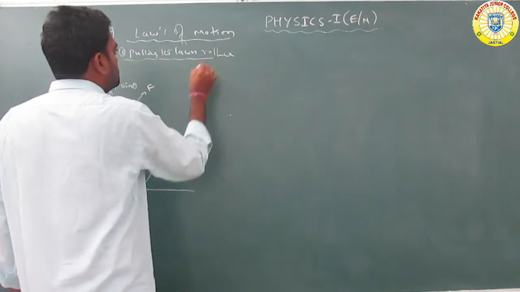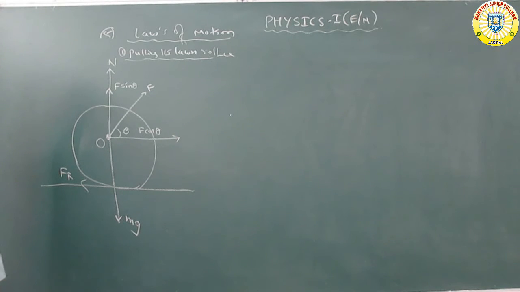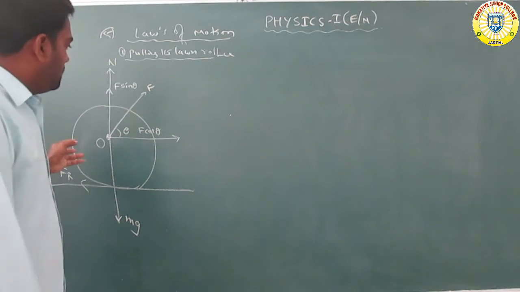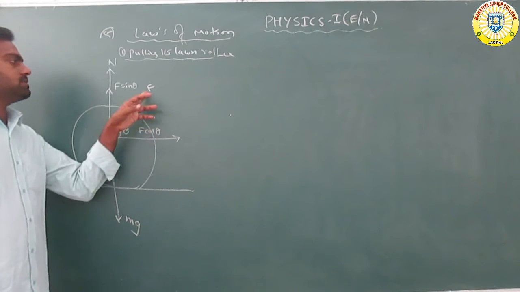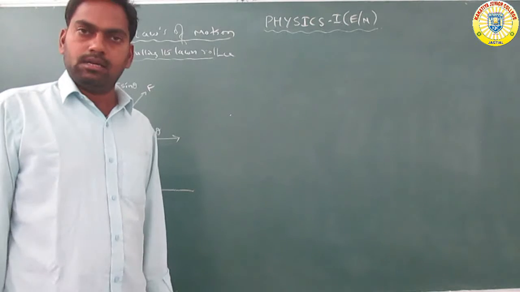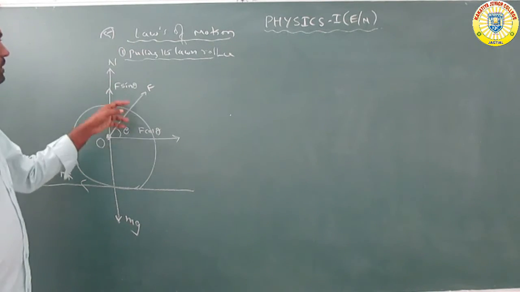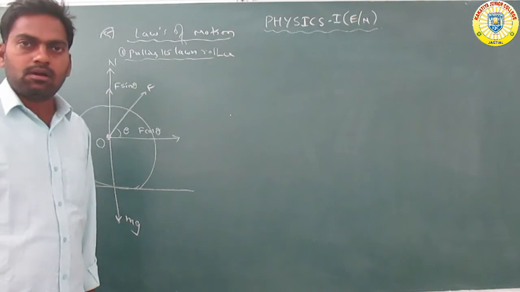In the first case, pulling the land roller, the force F acts on the land roller, making an angle theta with the horizontal. The force is divided into two components: a vertical component in the upward direction, F sin theta, and a horizontal component, F cos theta.